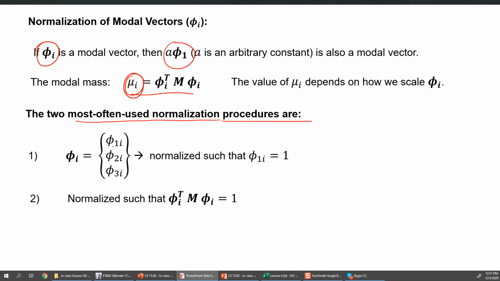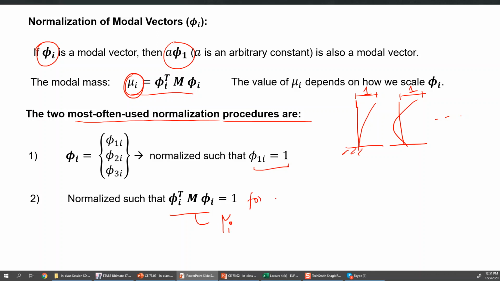The first way is that you just divide the mode shape such that the top number, the roof value, is 1. So if phi1 I is representing the roof value for a particular mode shape, you divide all the values such that the roof number is 1. Similarly, for the second mode also you divide such that the roof value is 1, and so on. Another way of normalizing mode shapes is that you normalize such that phi I transpose times mass times phi I, which is the modal mass mu I, is equal to 1 for each mode. So this is the second way of normalizing mode shapes.